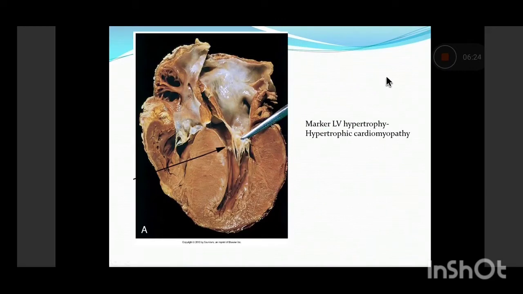So this is a photograph which I have taken from Robbins. You can make out this is the left and this is the right ventricle, and this ventricle has a thick ventricular wall, which is more than 1.5 centimeter. It is the thickened left ventricular wall. So there is marked left ventricular hypertrophy, which is pathological, which is abnormal, and it is a gross specimen from hypertrophic cardiomyopathy, which is leading to marked left ventricular hypertrophy.